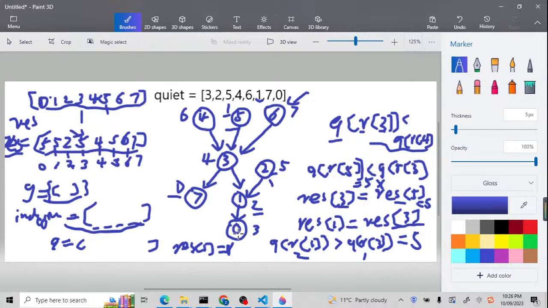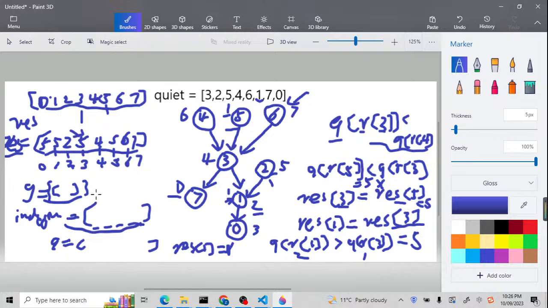For 0, I don't need to check all the formulas, but for 0, we just need to compare with this person 1. So for the 1, the quiet value has become 1, not 2 anymore. So this quiet value is 3. So 1 is smaller than 3. So for this quiet value, it will be updated to quiet value 1. But for the person, it is not 5. So this is why for the not 0, it's still 5.